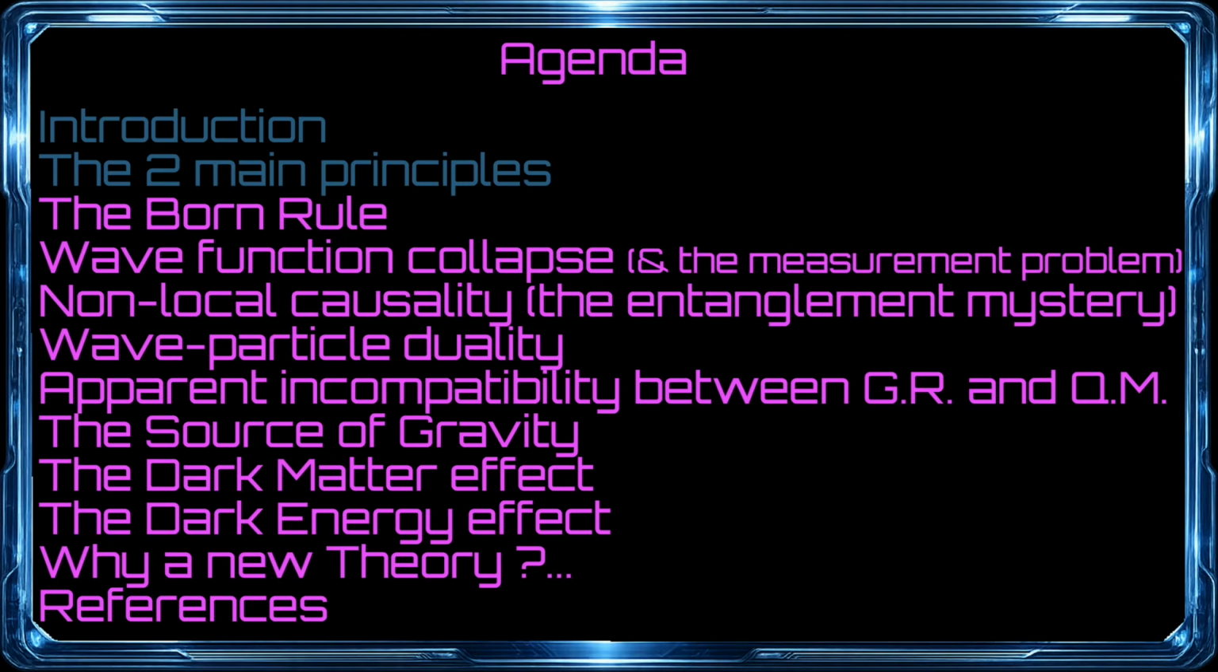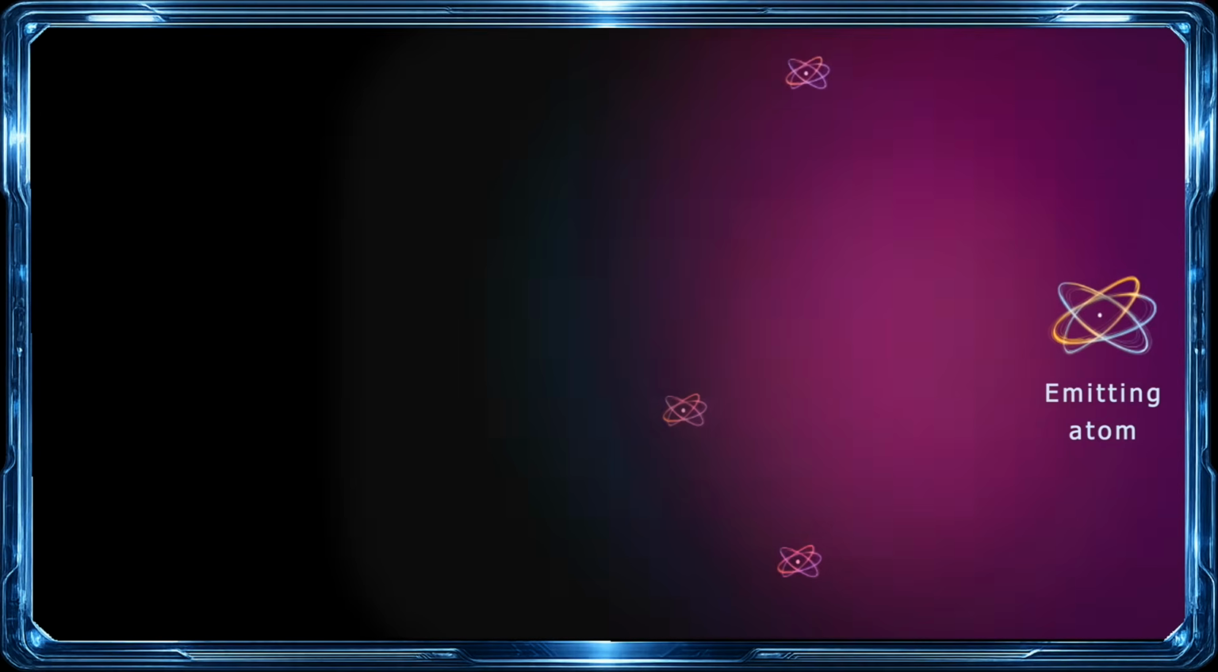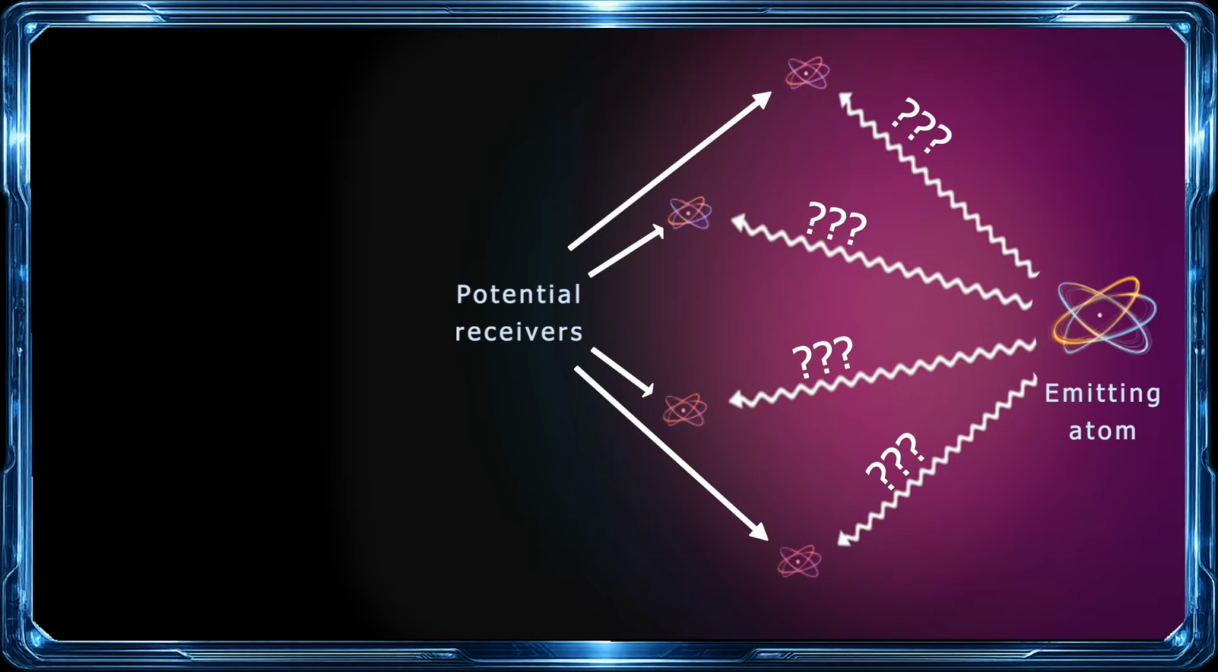So let's start with the first unresolved question, the Born rule. Although it's a bit technical, I'll use the simplest maths possible to focus on what is important. Let's take again the example of my previous video, where an atom is emitting a photon. While all particles are in fact field excitations, we'll use the particle level of description for our purpose. The problem is to determine the destination of this photon, more precisely, which atom will receive it.